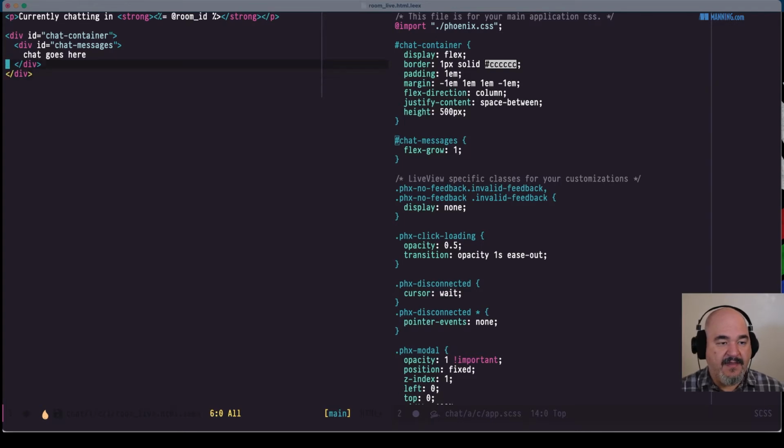All right, so we're going to do it inside this chat container for now. Are we? Yeah, why not? So we're going to say f equals form_for. And like most web frameworks, Phoenix has some form builder helpers and other functions you can use to build forms. form_for is one of those, and we're going to call the form chat. And for the action, we're going to have no action at this moment because we're going to do it all through Phoenix LiveView.